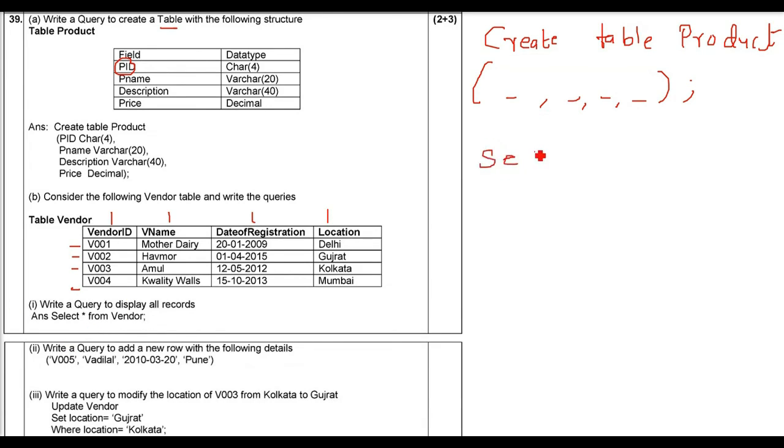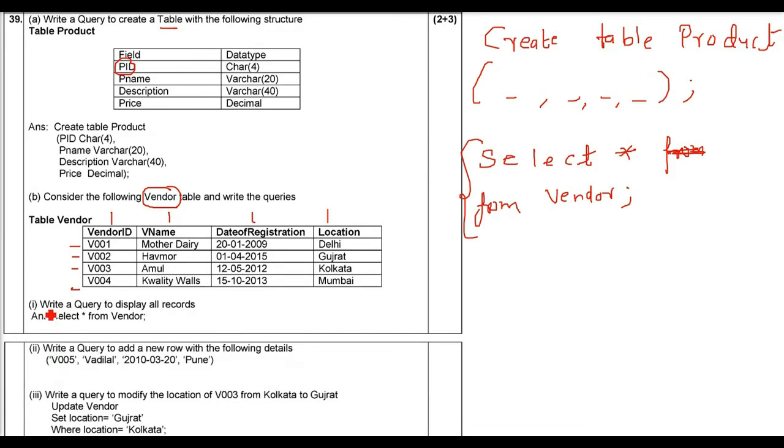And from where you have to give, from where, because there can be multiple tables. So from vendor. Vendor is the name of the table. So select star from vendor. This is the query. Select should be written in the first line. From in the second line, this will look good. Select star, because select from where is the type we write.